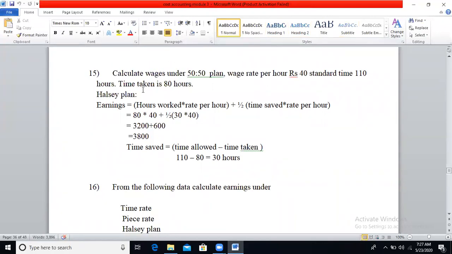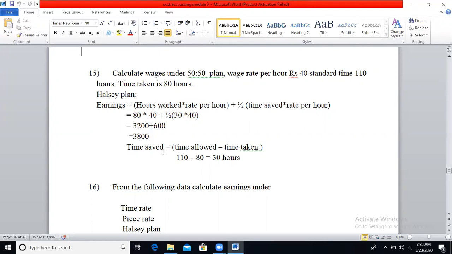Halsey plan earnings is equal to hours worked into rate per hour plus half of time saved into rate per hour. Number of hours is nothing but the time taken by the worker, 80 hours, into rate per hour, 40. So 80 into 40 plus half of time saved by the employee.